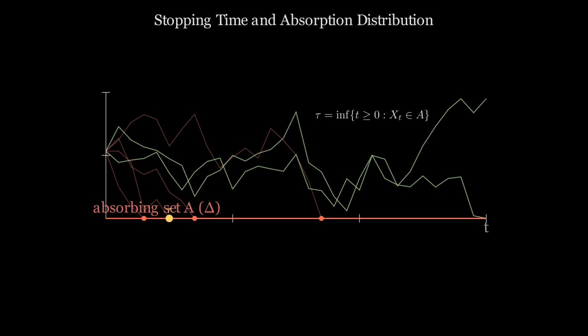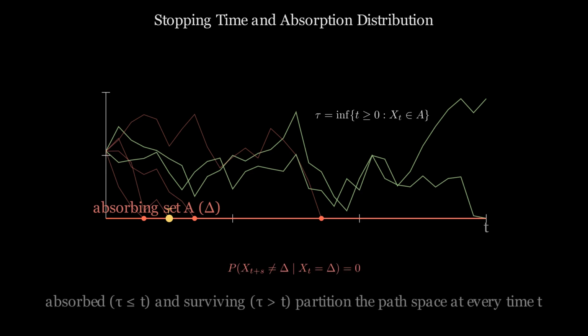The absorption event is path level. It occurs or does not occur on each individual trajectory. Computing the distribution of the stopping time requires integrating the live transition law over all trajectories, weighted by the probability that they have not yet been absorbed by the query time.